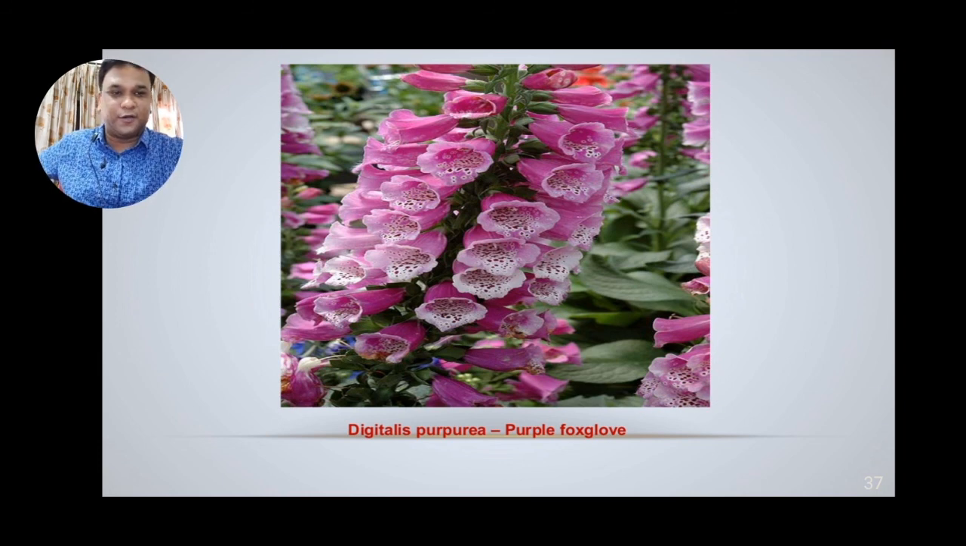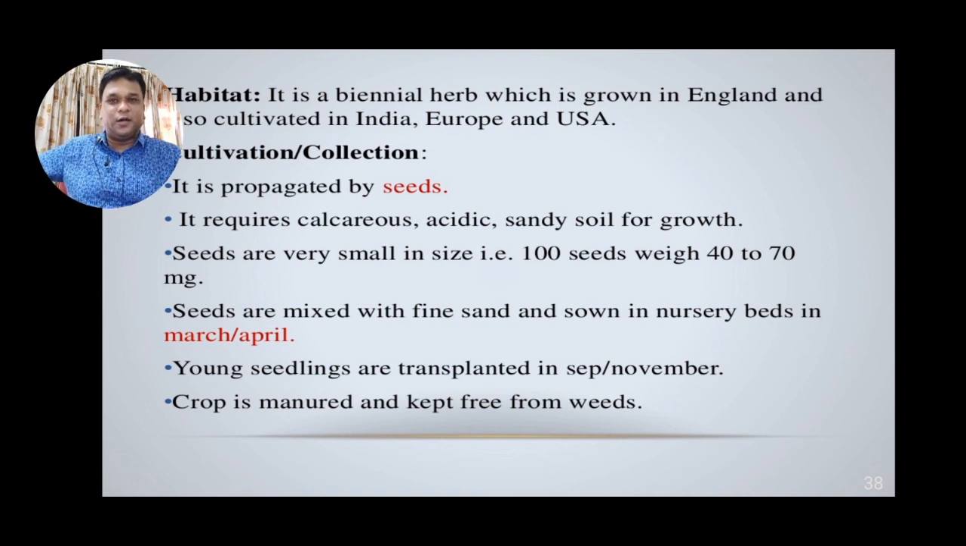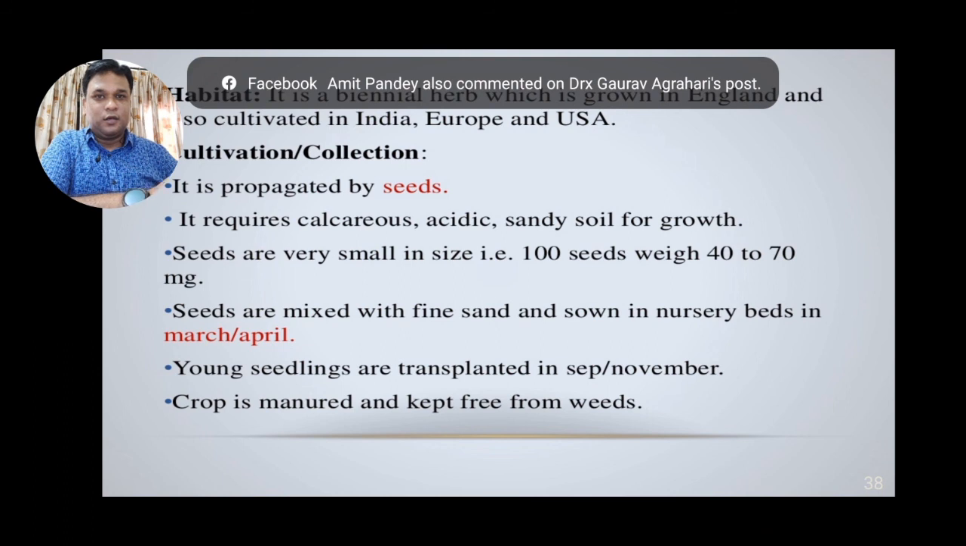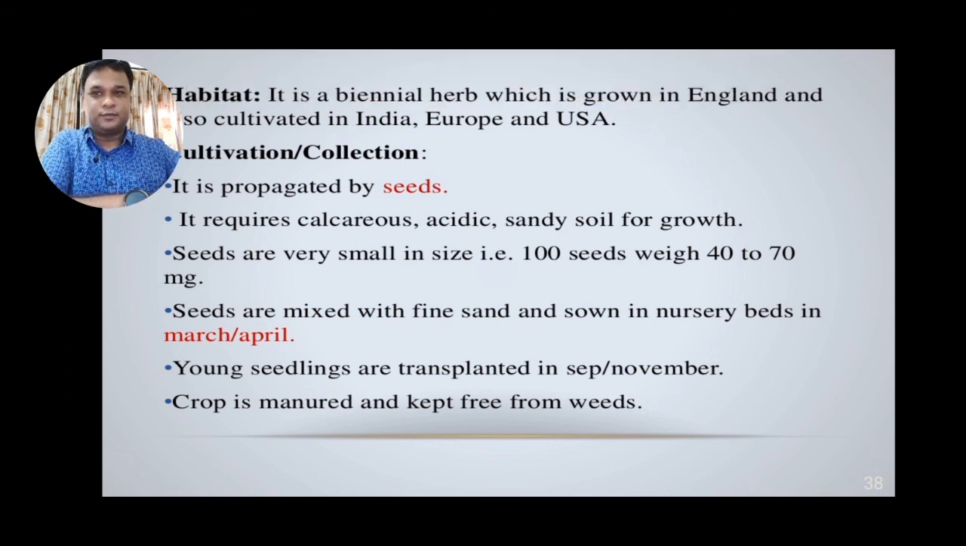Moving over to the habitat. It's a biennial herb which grows in England and is also cultivated in India, Europe and the USA. The plant is cultivated from seeds. It requires calcareous, acidic and sandy soil for growth. The seeds are very small in size; around 100 seeds weigh only 40 to 70 milligrams. The seeds are mixed with fine sand and sown in nursery beds in March and April. The young seedlings are transplanted to the fields in September and November. The crop is manured and kept free from weeds.